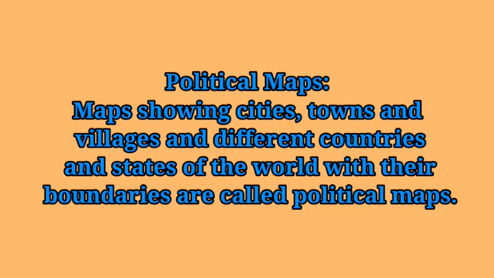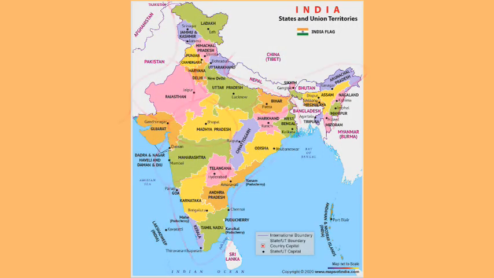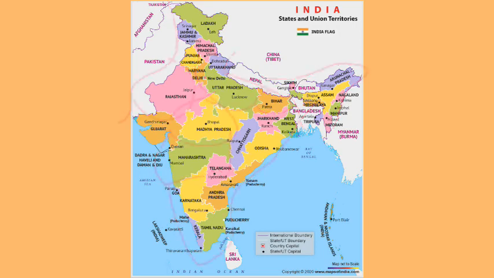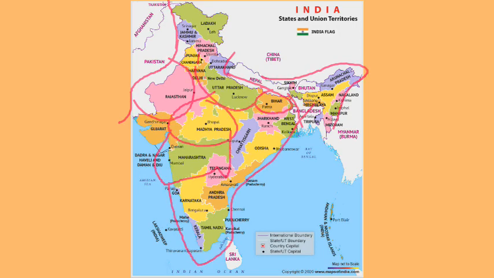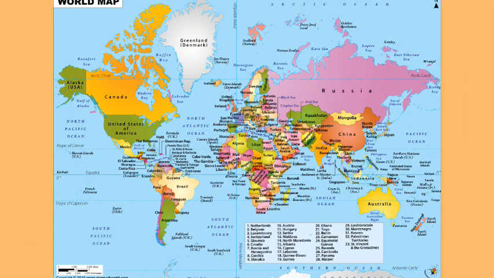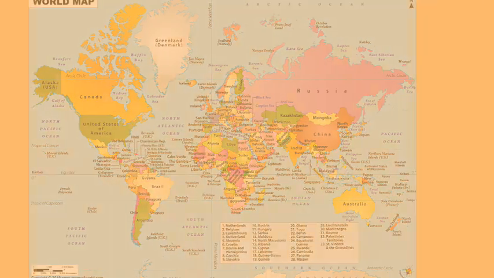For example, in this map of India, you can see this is a political map because it is showing the state boundaries and the international boundary shared with other countries. This is the map of the world. In this map, we can see the countries' boundaries. This is the political boundary between different countries. So these are the international boundaries of countries. So this is a political map.